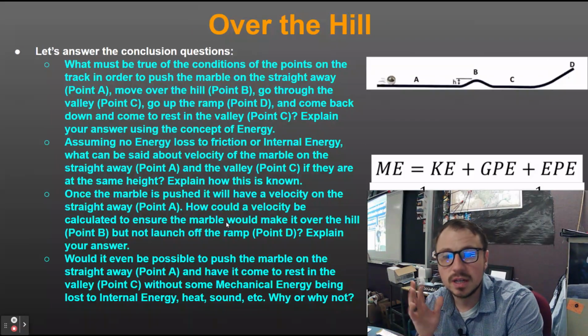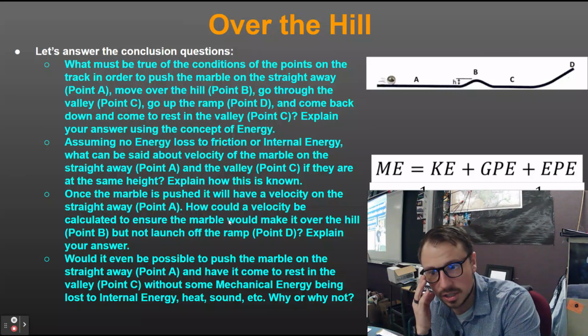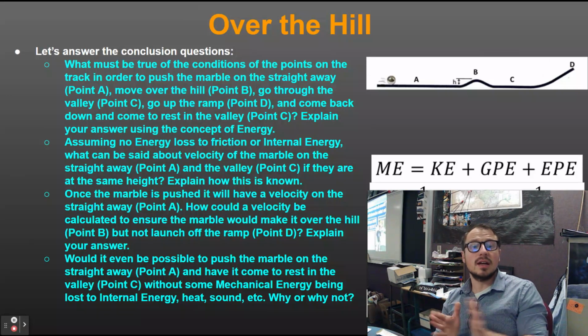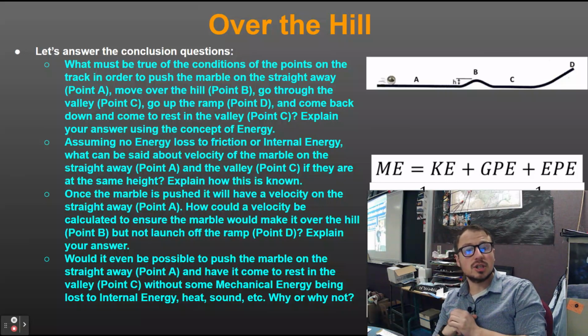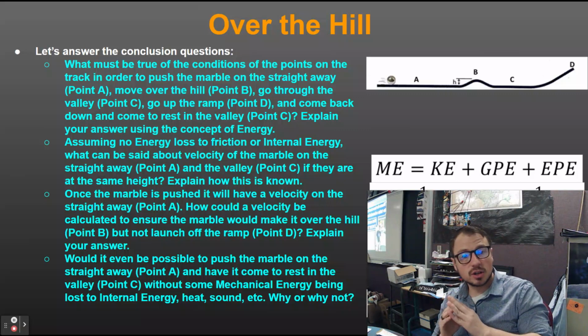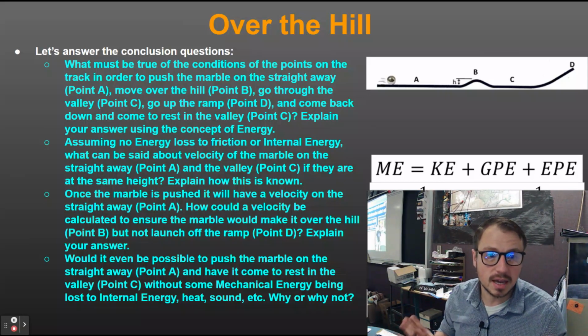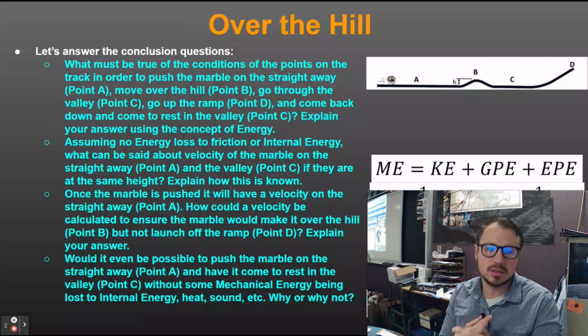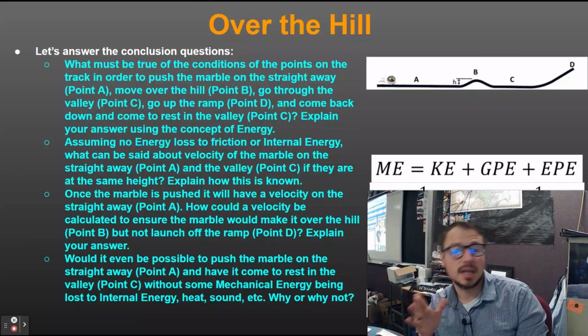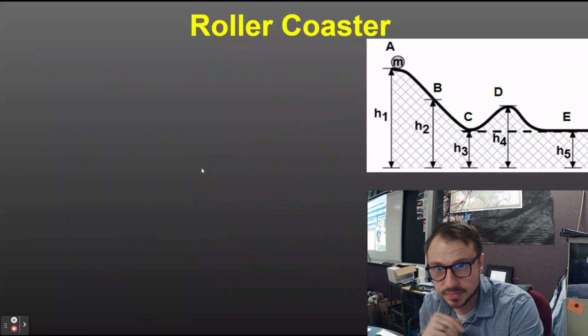Right. And the last one is, would it even be possible to push the marble on the straightaway, have it come to rest in the valley without some mechanical energy being lost to internal energy? Answer is no. And that's because if I didn't lose any energy, you're going to have a little bit of kinetic energy going over that hill at point B. Well, coming back, you're still going to have that little amount. You need to have as little amount of kinetic energy as possible going over point B, and then you're going to need to lose that amount of mechanical energy to the outside world due to heat, sound, like friction. So when it comes back, it does not have enough mechanical energy to go back over the hill.